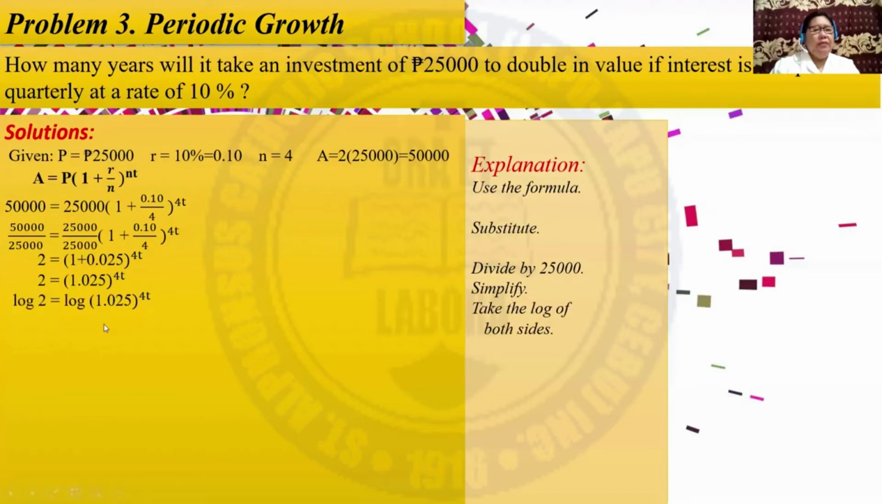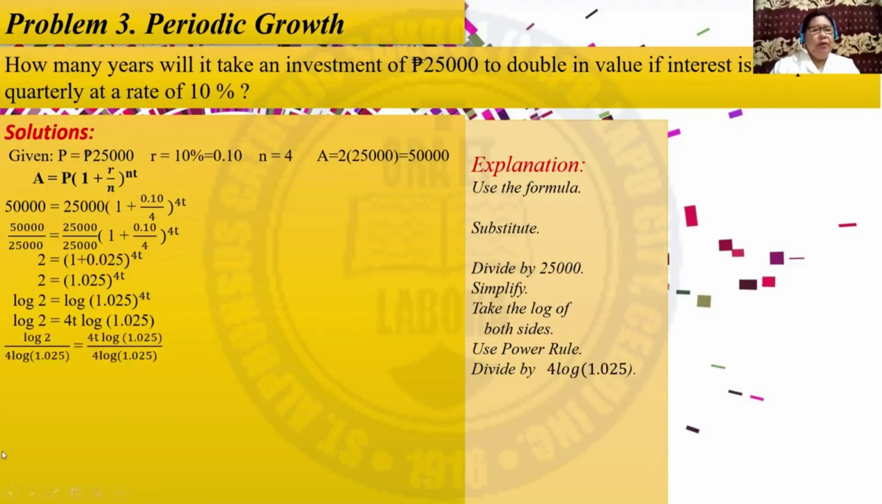So we have the log of 2 and the log of this expression. And then you can use the power rule. Just simply write 4t here before log. Then divide by 4 log 1.025 both sides of the equation. So this is now the form. And then you can cancel 4 with 4 and log 1.025 with log 1.025. So what is left is t.